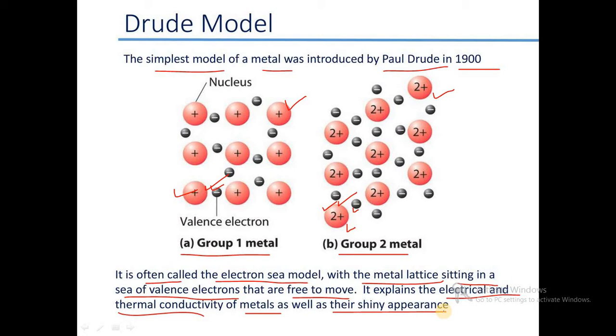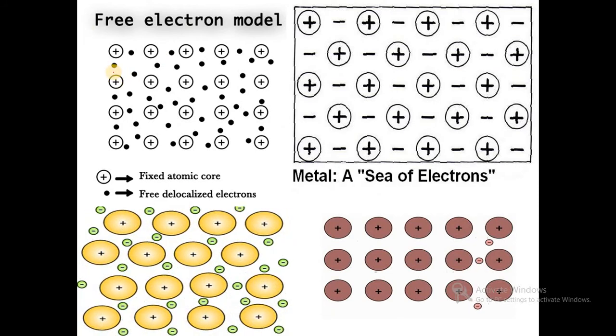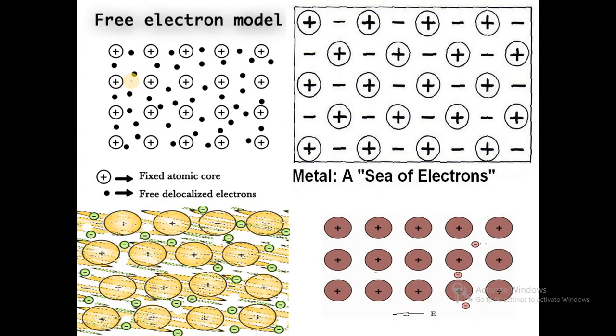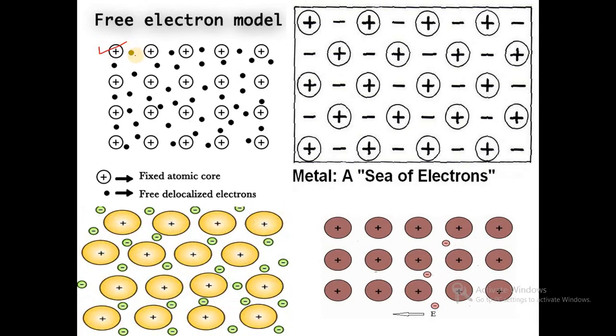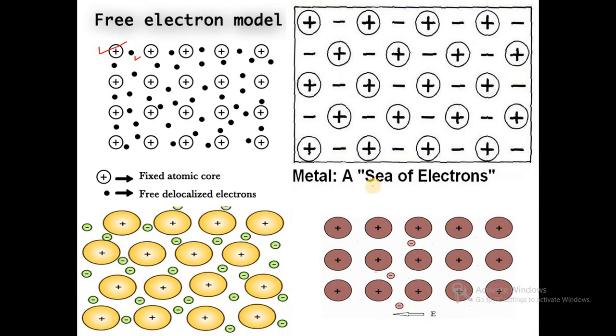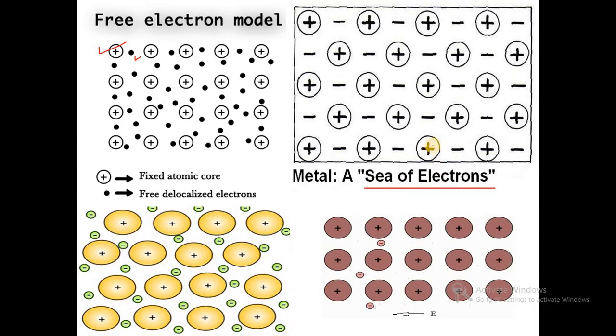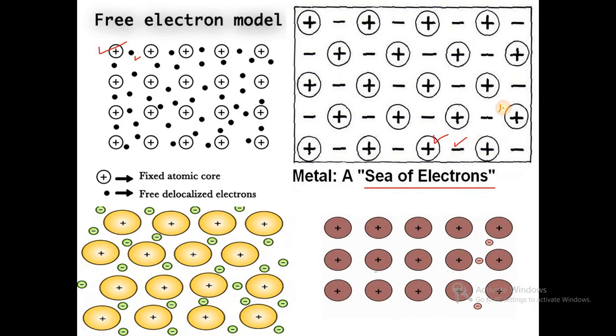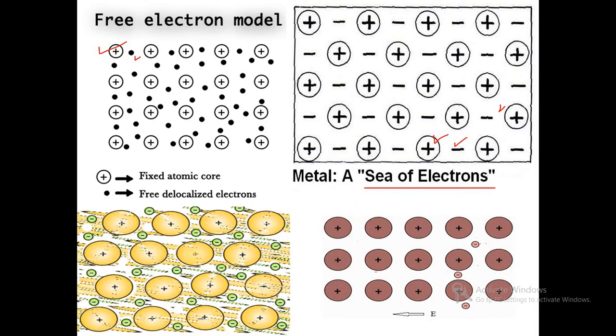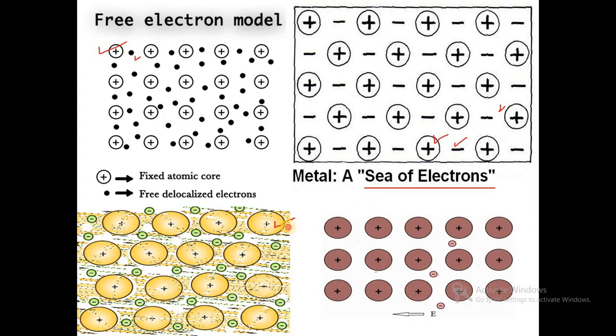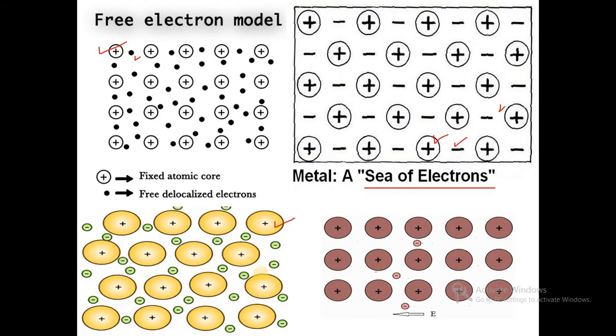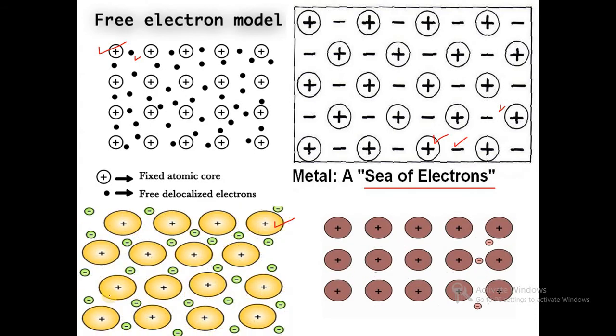The Drude model is also called the electron sea model, because positively charged metal ions are immersed in a sea of electrons. This is the pictorial representation of the free electron model. Positively charged metal ions are surrounded by a sea of electrons, because they are surrounded by lots of electrons. This is the animated diagram in which positively charged ions are surrounded by a sea of electrons, and these electrons move from one metal ion to another.